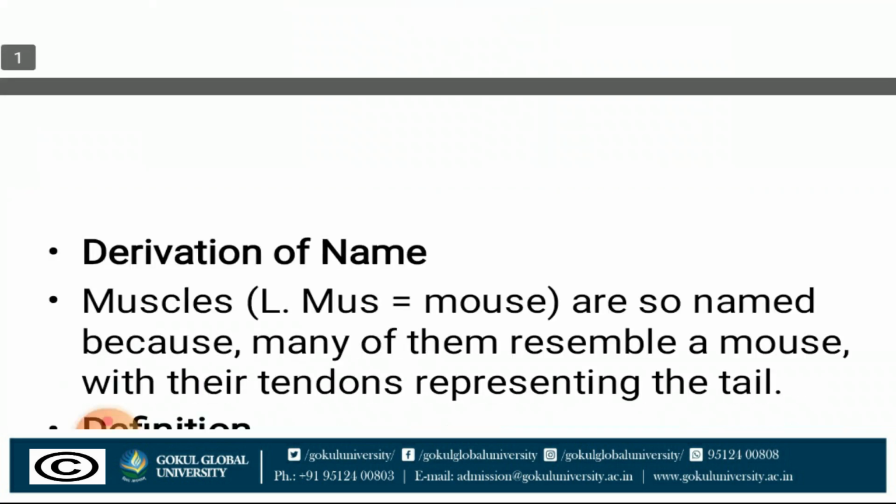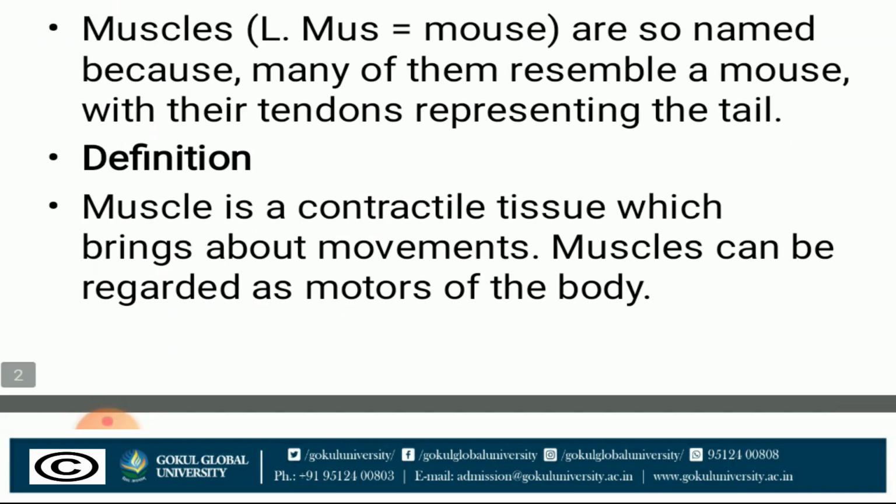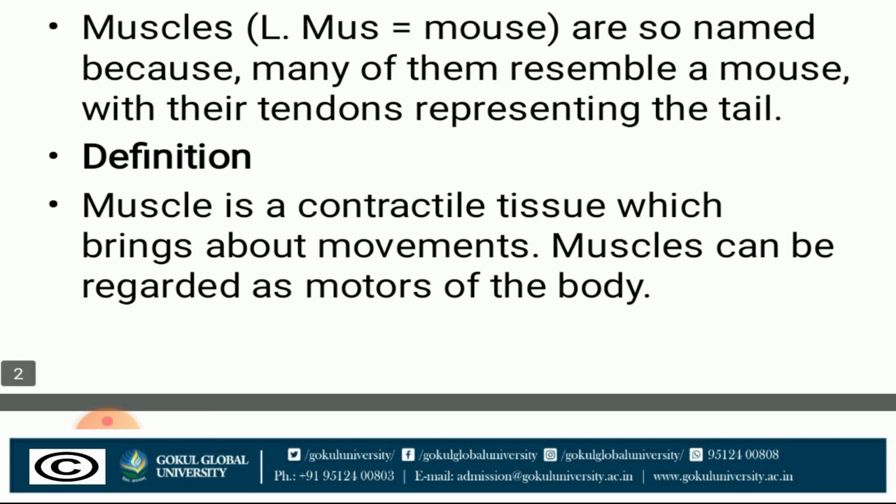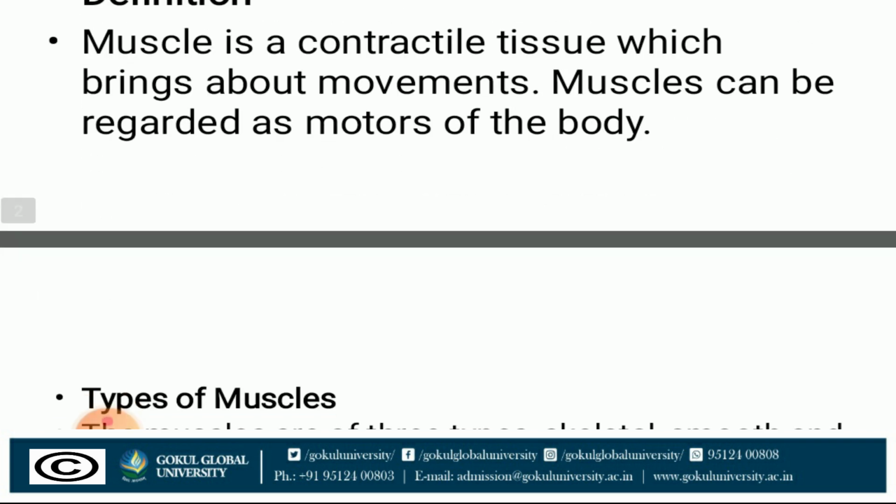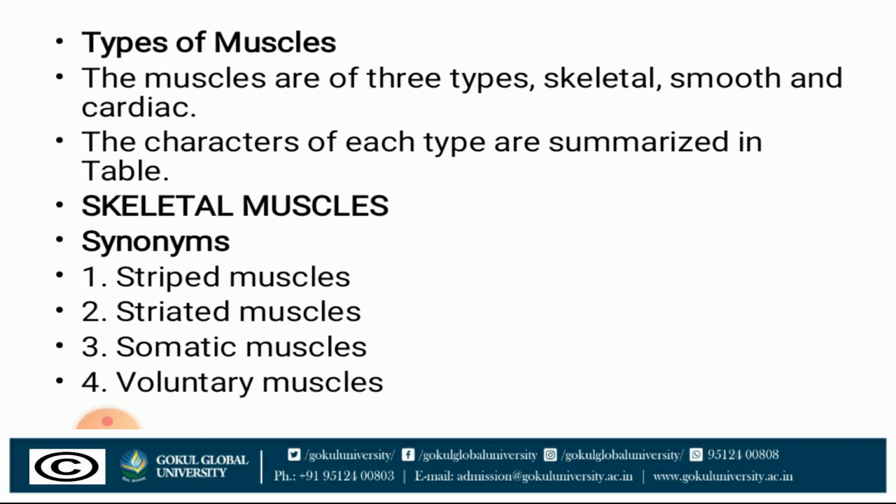Now, first we will start with derivation of the name muscle. Latin mus, because many of them resemble a mouse with their tendons representing the tail. Definition: muscle is a contractile tissue which brings about movements. Muscle can be regarded as a motor of the body. In short, muscle is a contractile tissue which brings about movements and regarded as a motor of the body.